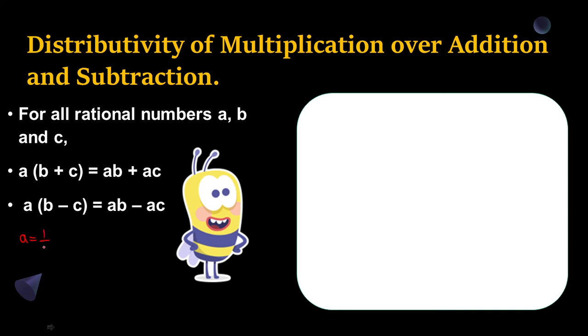We will take a as half, b as 3 by 2 and c as 5 by 2. Now let's check. What is the first property? Here you are going to see the multiplication over addition. Let's write it. a multiplied by whole bracket b plus c is ab plus ac.